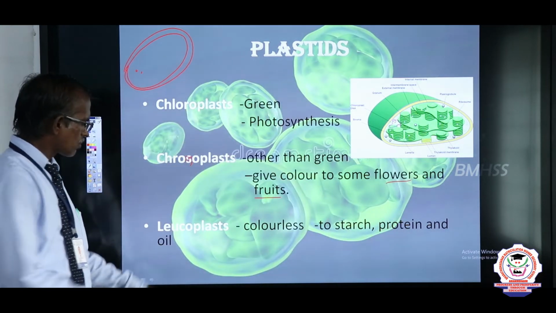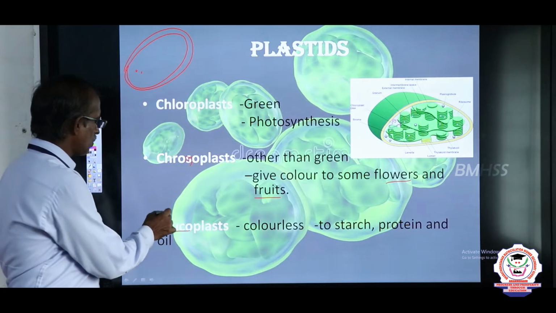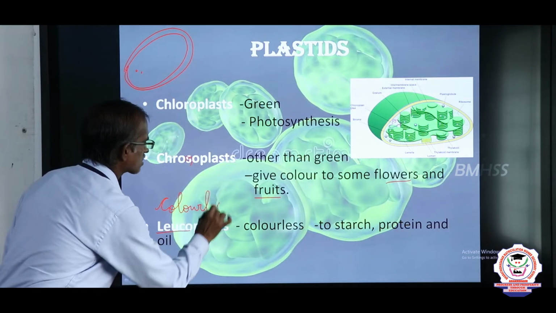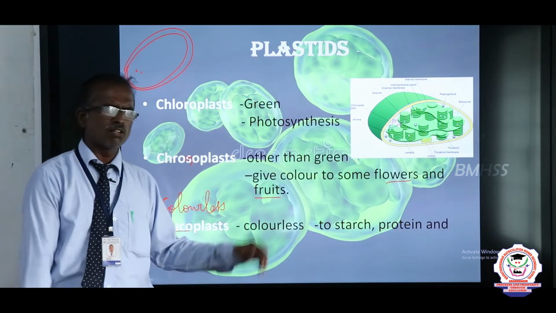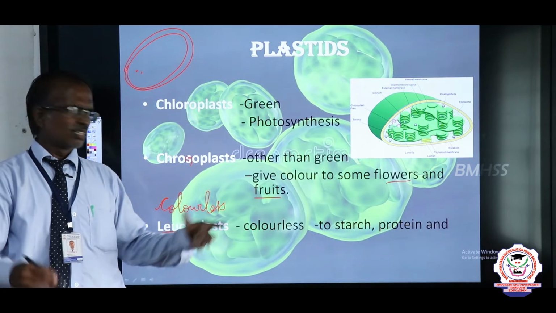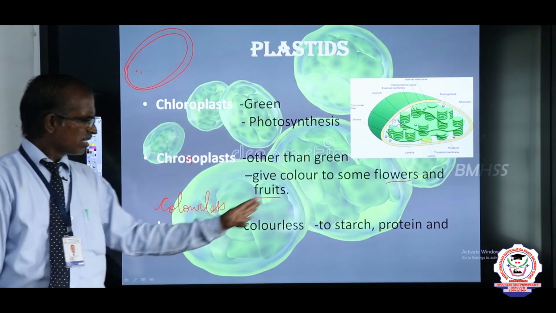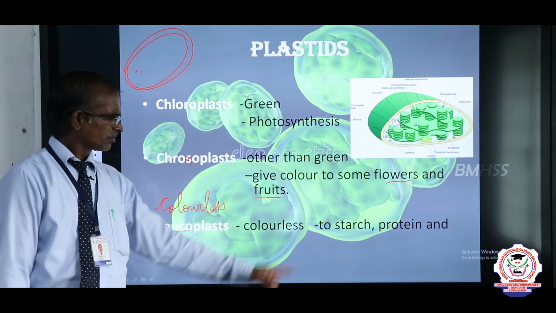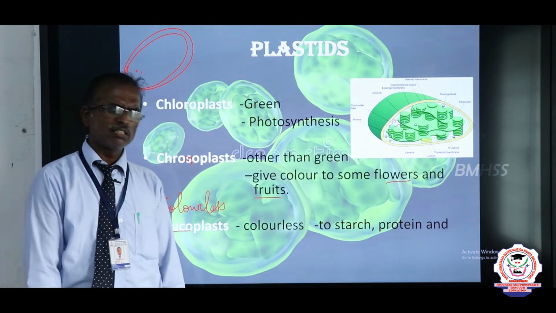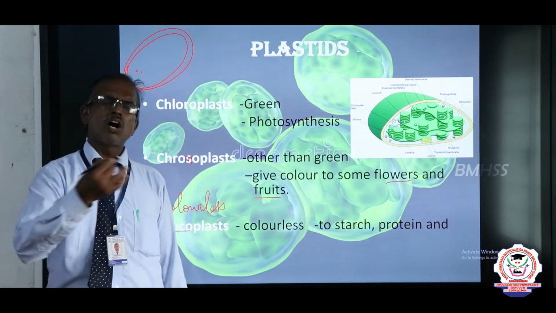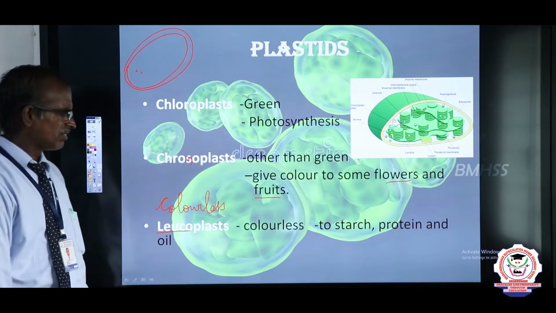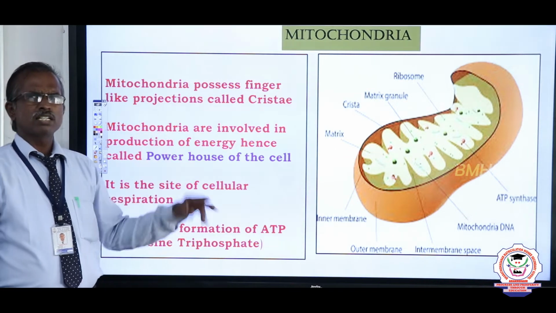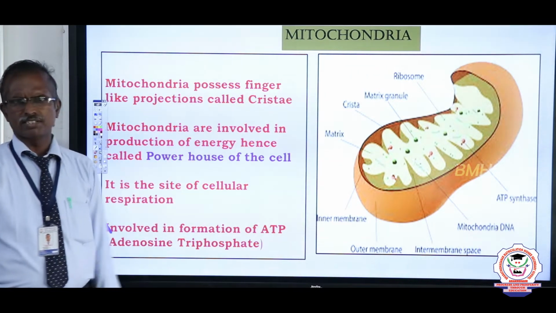The next is leucoplast. The name itself has the meaning. Leuco means colorless plastid. These are called colorless plastids. There is no color at all. These plastids mainly help in the storage of starch material, protein and oil within the cell.